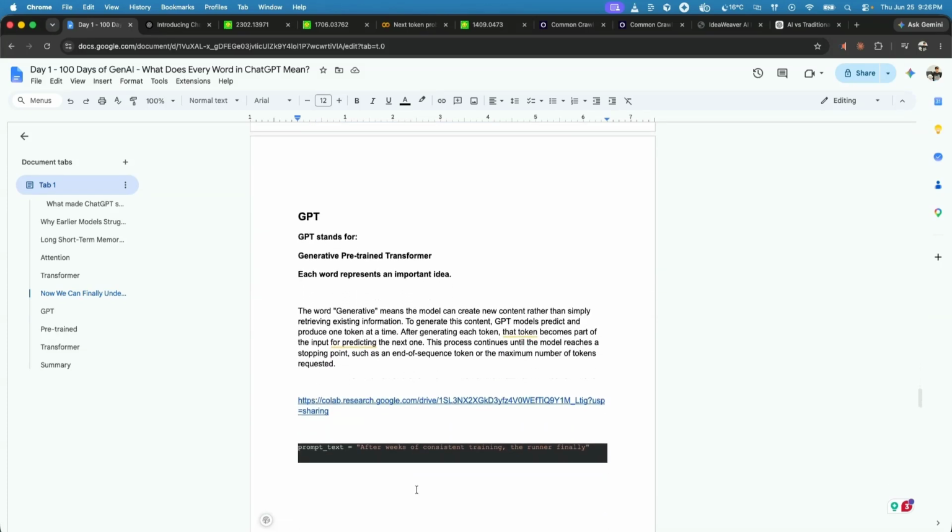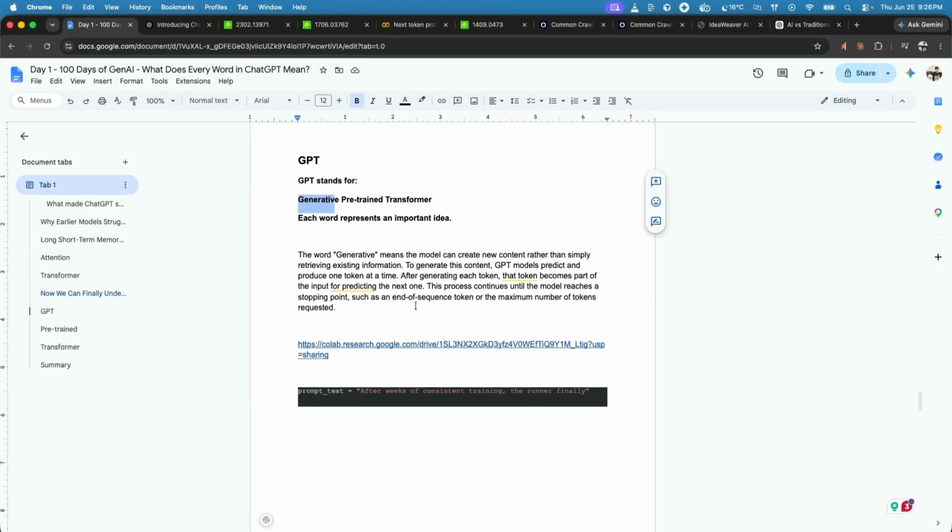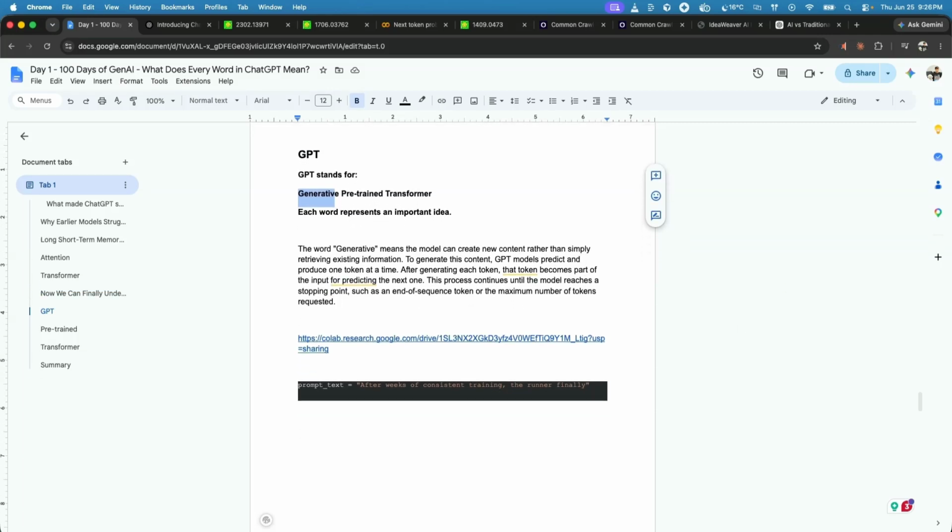Okay. So with this clear, let's look at the first part of GPT, which is generative. P stands for pre-trained and T stands for transformer. Each of these words represents an important idea. Now, the word generative means that the model can create new content rather than retrieving existing information.